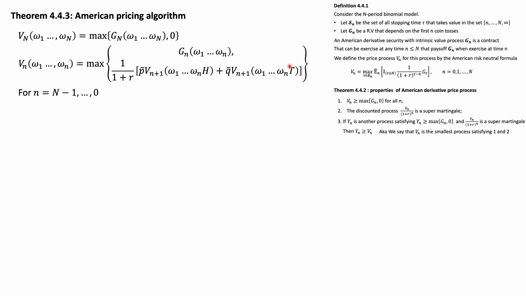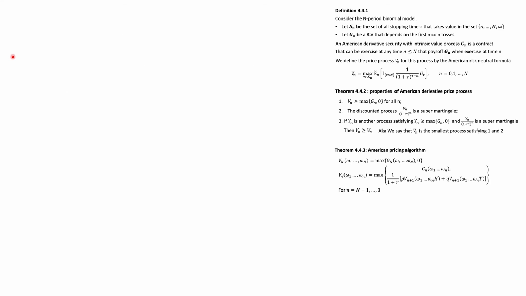And there's actually a proof that shows that if you follow this algorithm, you'll find exactly the same process as the definition we've shown, Vn here, but I'm not going to prove that. I think we have seen this recursive pricing on the tree quite a few times, so it's probably not so critical to know. Okay, so essentially the three things we have seen: the definition of the stochastic process, the properties of the stochastic process, and an algorithm to be able to build this pricing if we were building some trees.